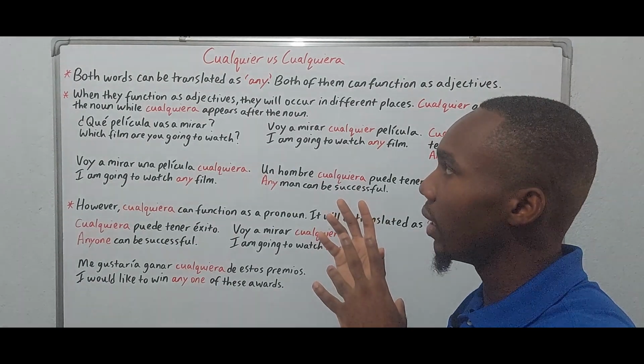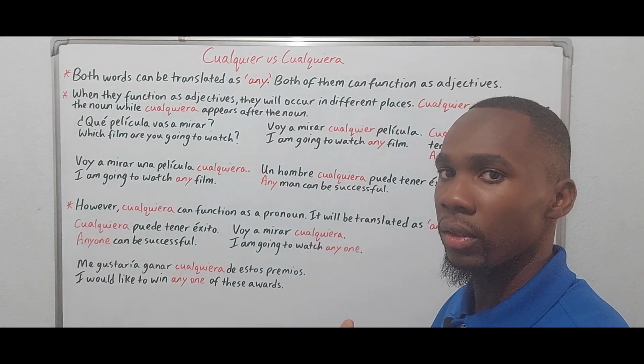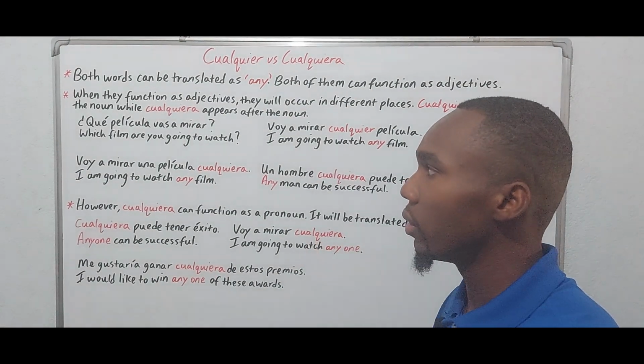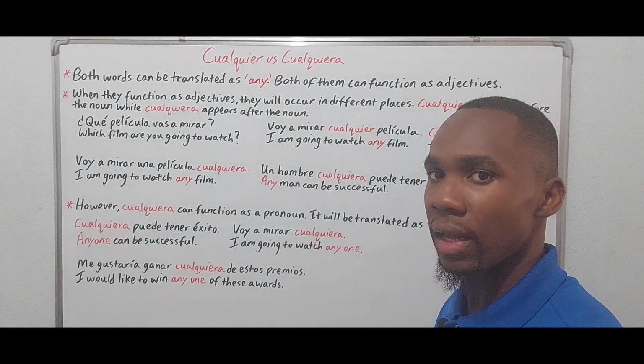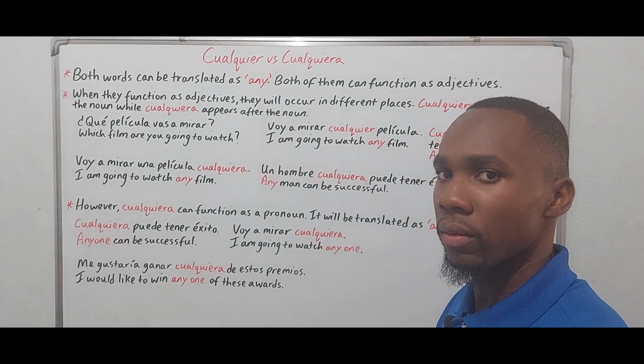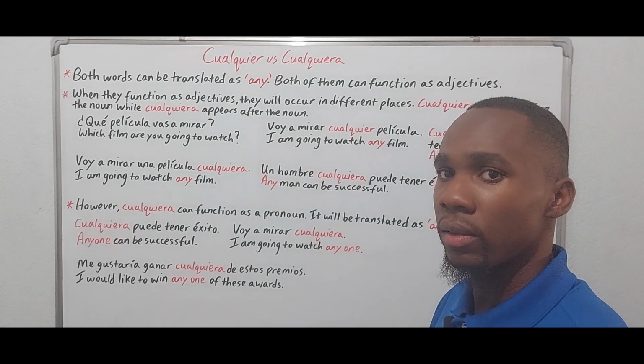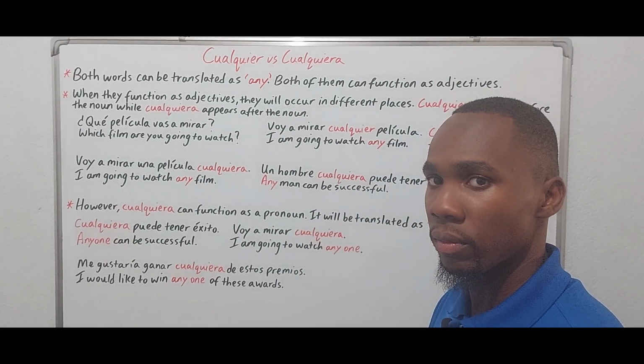We're looking at them as adjectives, and the first difference that we can observe is that cualquier precedes the noun, whereas cualquiera follows the noun, right?